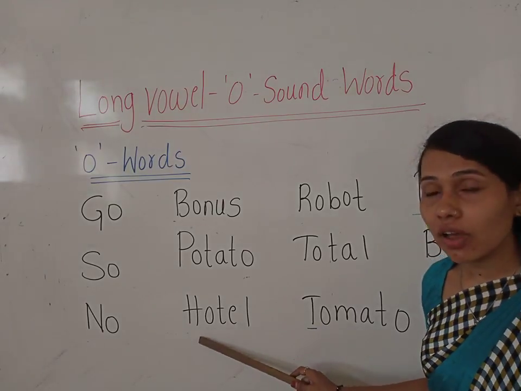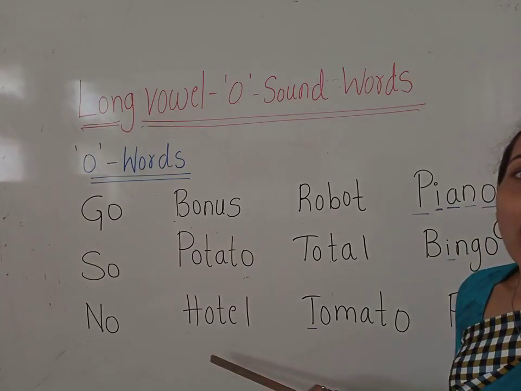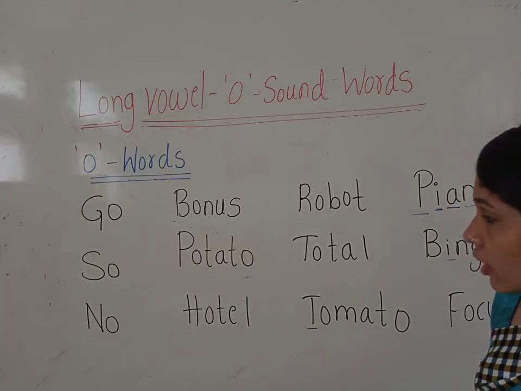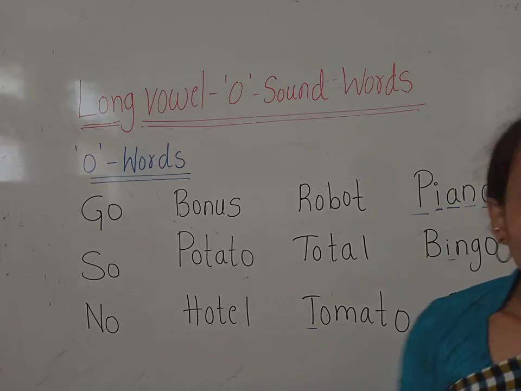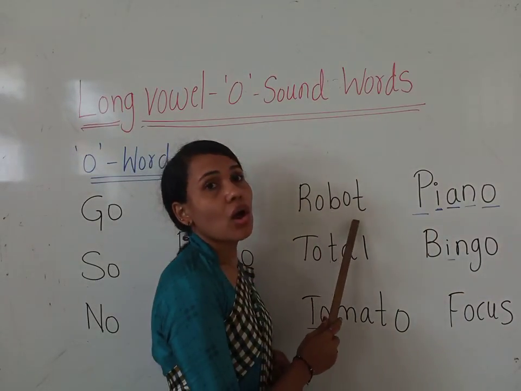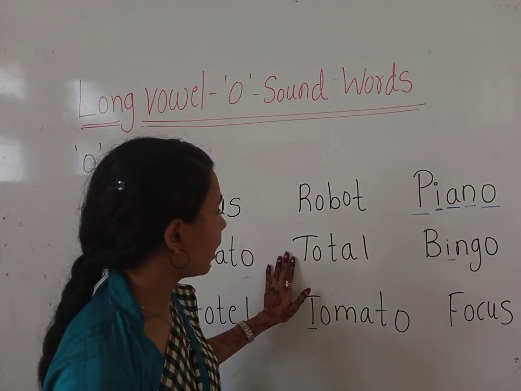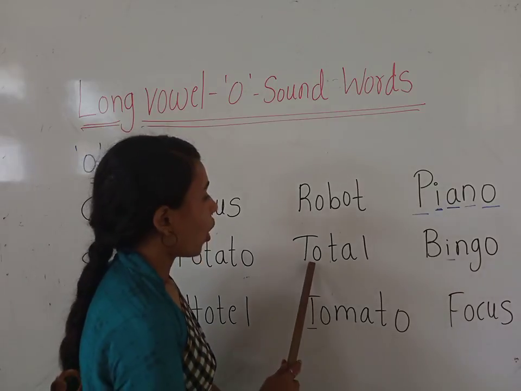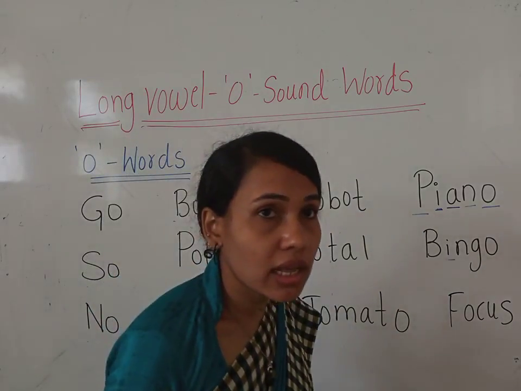Look at the next word. H, O, T, E, L. Hotel. Okay, children, hotel. Robot. Robot. Okay, robot, robot. Now look at the next one. Total.